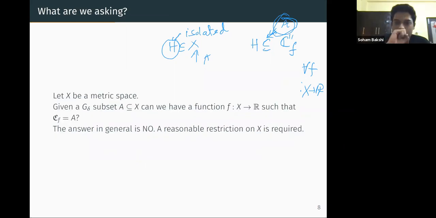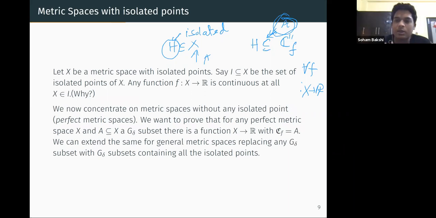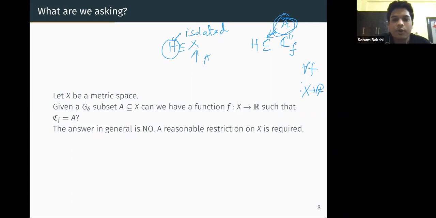That is, if X is a perfect metric space, that is, a metric space without any isolated points, then given a G delta subset of X, we'll always get a function such that C of f is equal to that G delta subset of X. So first of all, we need to prove this version for X a perfect metric space. This is true for a perfect metric space.